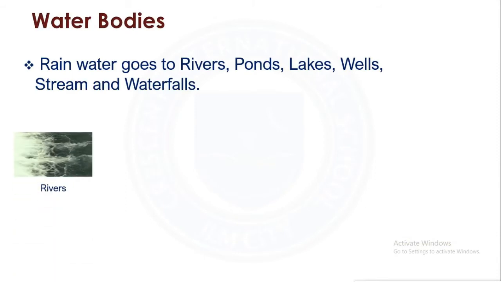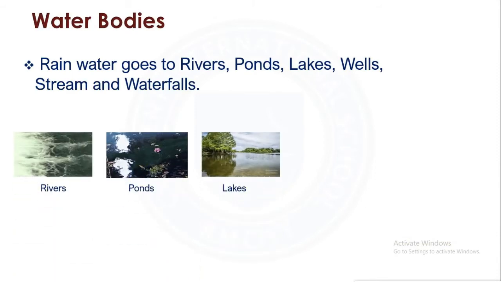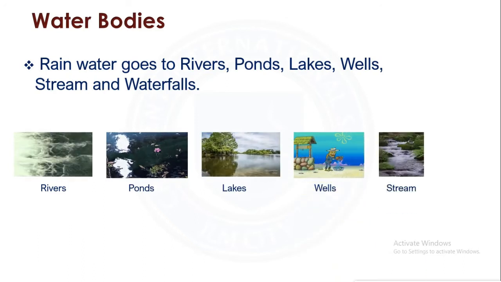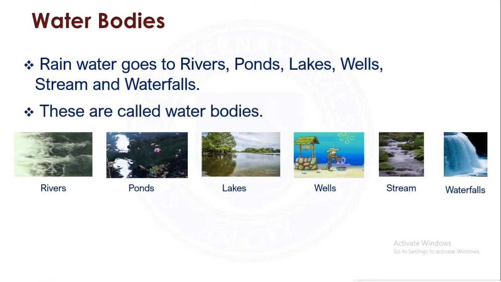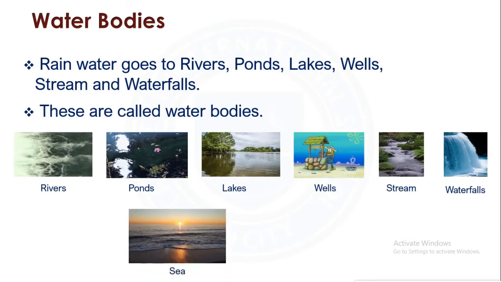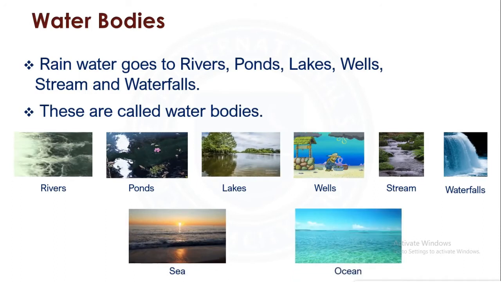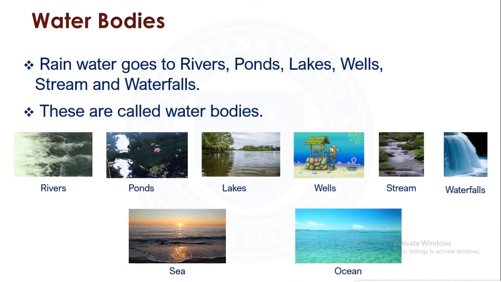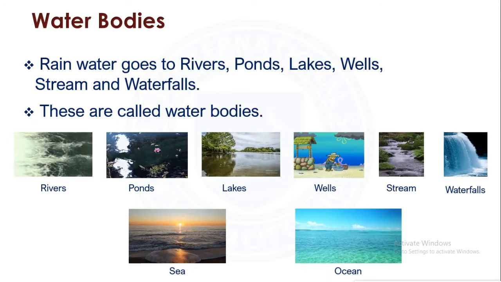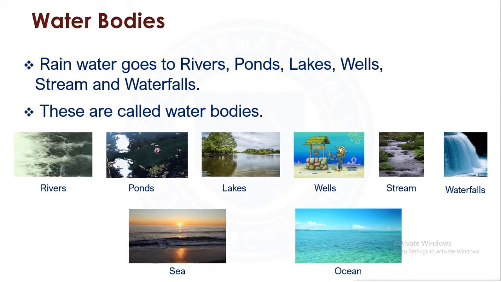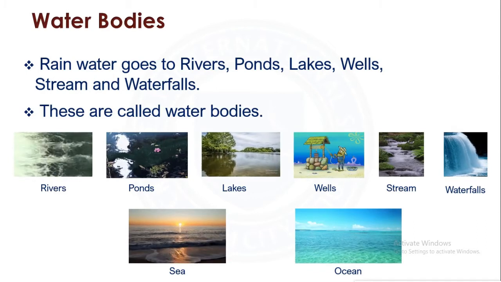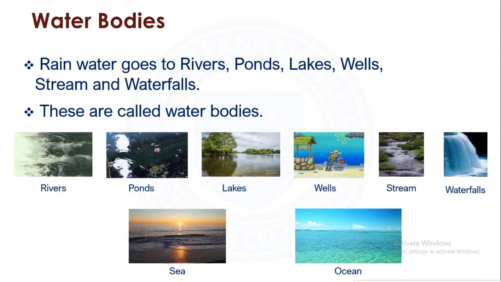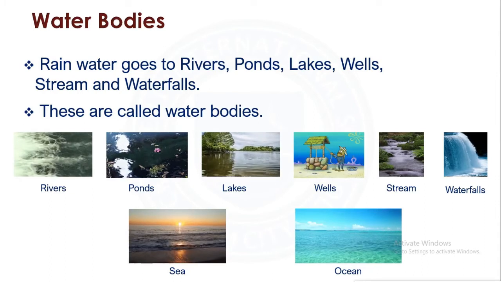Rainwater goes to rivers, ponds, lakes, wells, streams, and waterfalls. These are called water bodies. Some other water bodies are seas and oceans. They are huge. They contain a large amount of water. So, rain is the main source of water. Rivers, streams, ponds, lakes, and wells are sources of water.